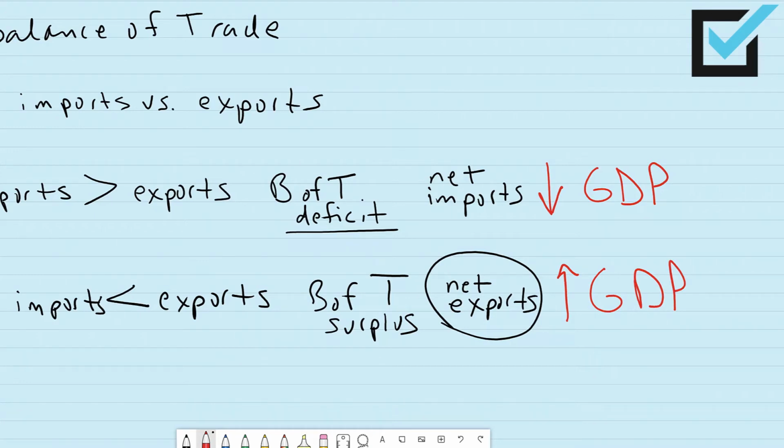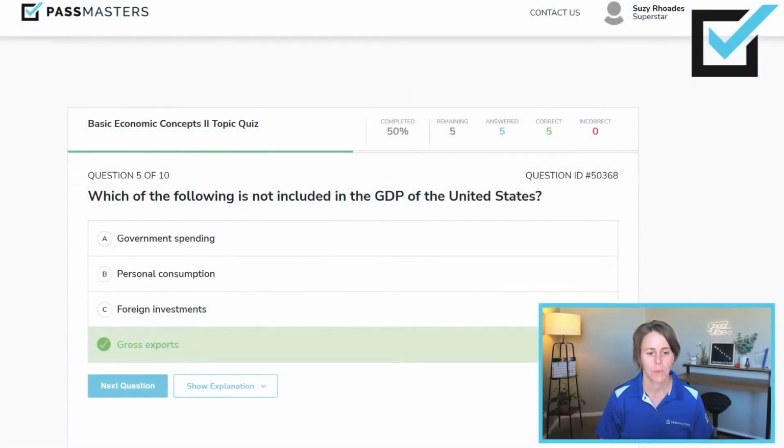So going back to the question, gross exports are not included within the GDP of the United States or of any country because you have to account for the exports versus the imports. Thus, net exports would increase the United States GDP. We don't have net exports in this country. We have net imports, which, remember, reduces our GDP.